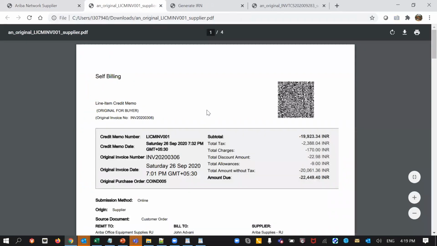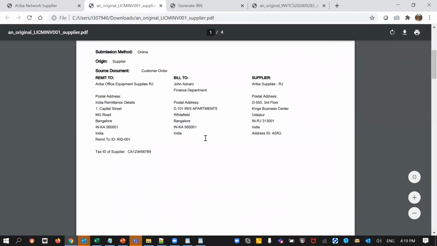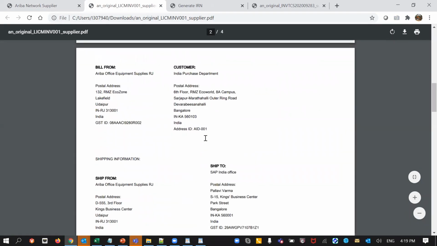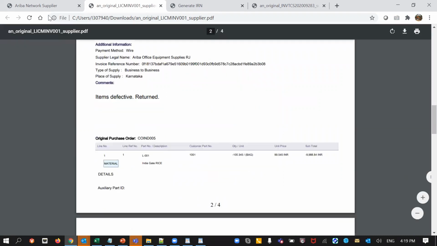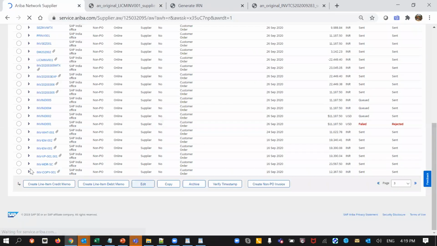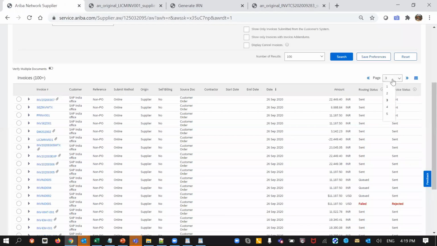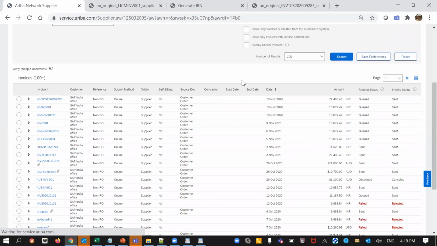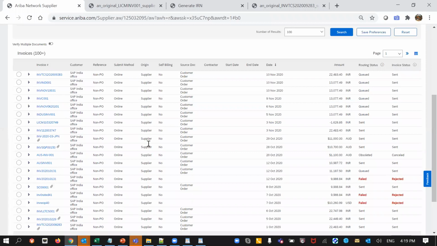Okay, so this was the line item credit memo. It has all the same information that is on the invoice. From this point, the process is the same. There is no difference when creating the credit memo versus the normal scenarios.